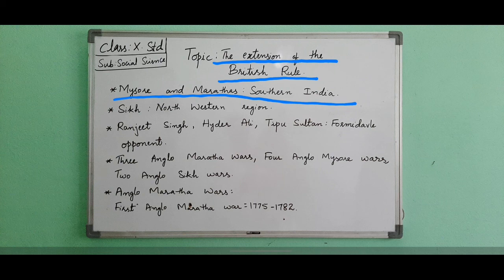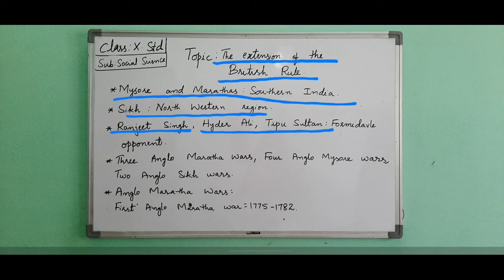Hyder Ali and Tipu Sultan of Mysore, along with the Peshwas of Marathas, were the only enemies in the path of the expansion of the British. The others were Sikhs in the northwestern region. Ranjit Singh, who emerged in the latter part of the 18th century, was a formidable opponent to the British. He was successful in organizing the Sikhs. The British also waged repeated wars from the middle of the 18th century to the middle of the 19th century to extend their kingdom in India.